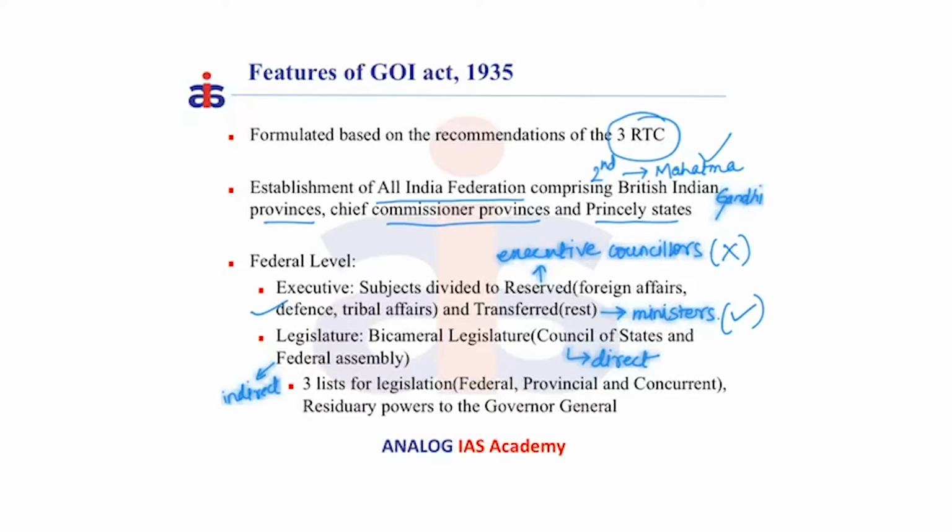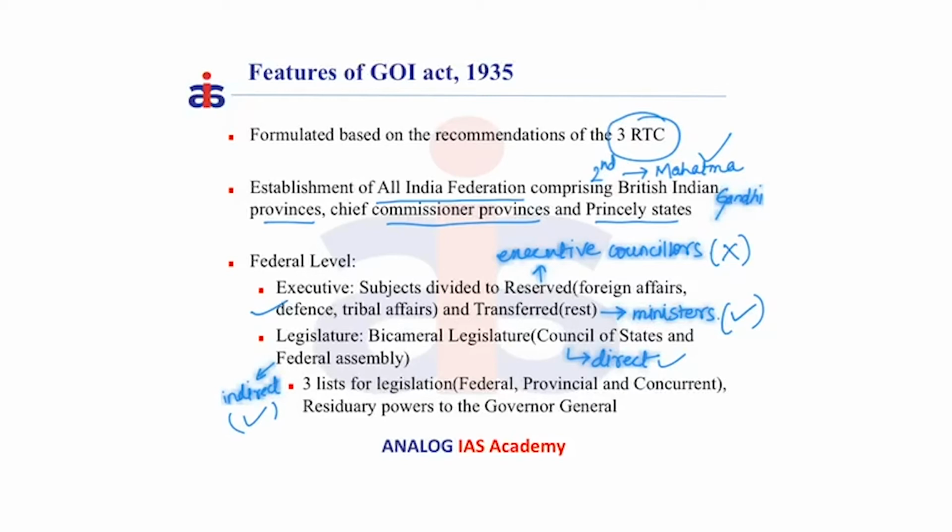At the legislature, it is a bicameral one, that is, it has both Council of States and the Federal Assembly. Contrary to the current establishment, the election to the Council of States was direct and the election to the Federal Assembly was indirect in nature.